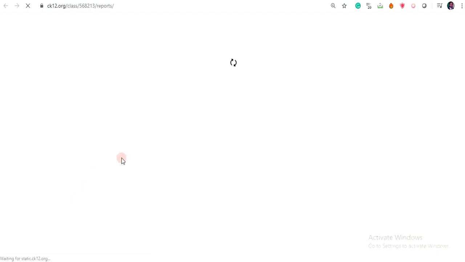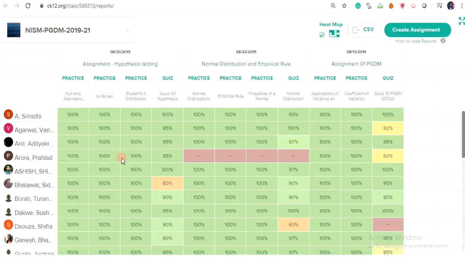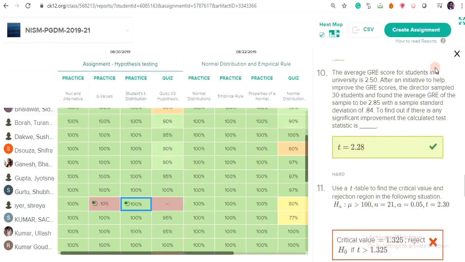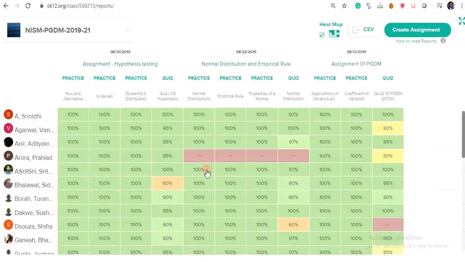CK12 will provide very interactive reports of all the students. So these are my students and their assignments. They have completed this 100%. I am able to understand that they have completed this concept. As I have told you, I am using this CK12 for the pre-study material, and my aim is that at least before coming to the class, a student must be familiar with that concept. They are doing well. They're understanding all the concepts, and now you can export this report to CSV.